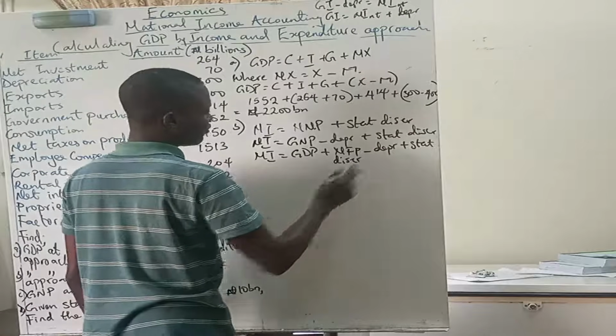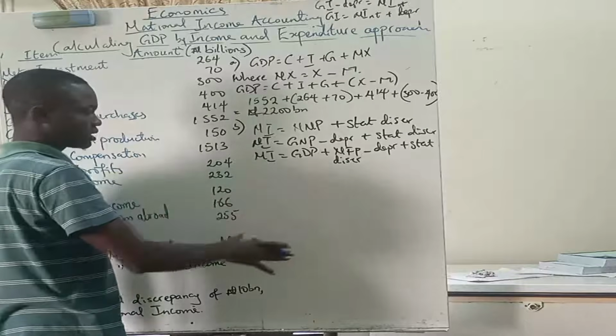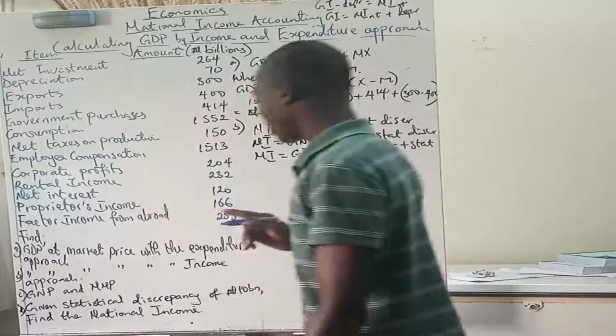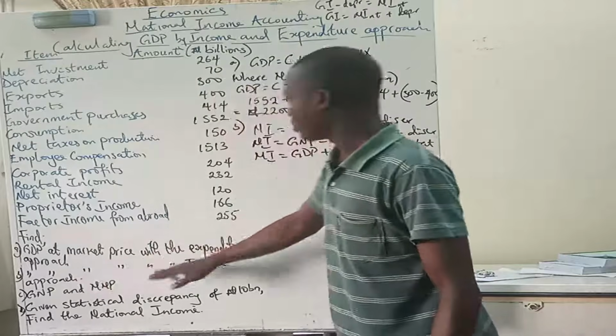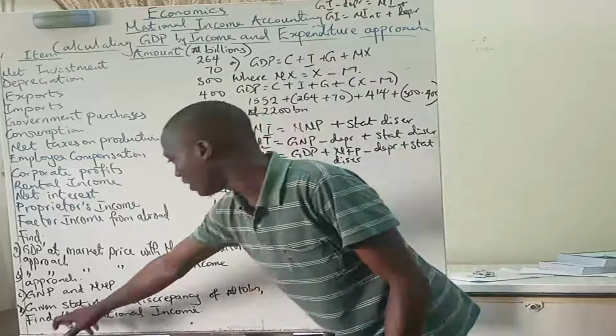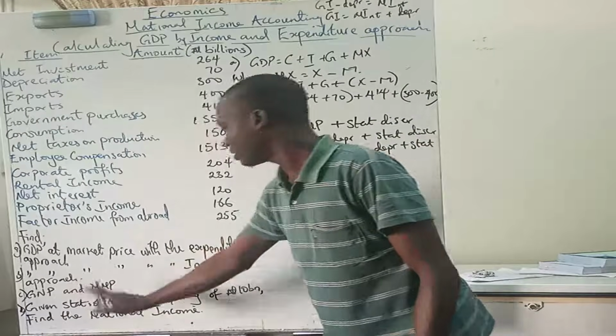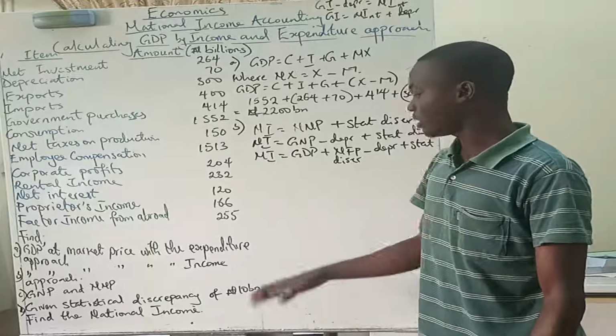So we can then see from it that we have GDP in this calculation. But what we need to note about this question is that we did not have statistical discrepancy originally in this data. We're going to have it here in question D. Question D says, given the statistical discrepancy of 10 billion naira, find the national income.